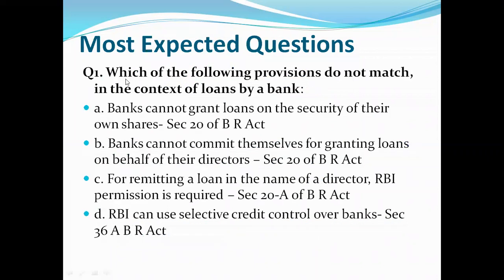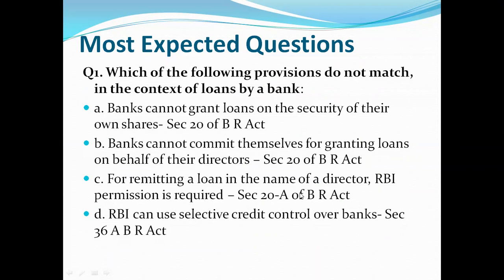Question number 1. Which of the following provisions do not match in context of loans by a bank? Our options are: A. Banks cannot grant loan on the security of their own shares, Section 20 of Banking Regulation Act. B. Banks cannot commit themselves for granting loans on behalf of their directors, Section 20 of Banking Regulation Act. C. For remitting a loan in the name of a director, RBI permission is required, Section 20A of Banking Regulation Act. And D. RBI can use selective credit control over banks, Section 36A Banking Regulation Act.